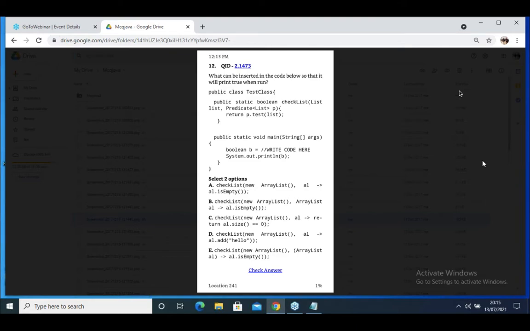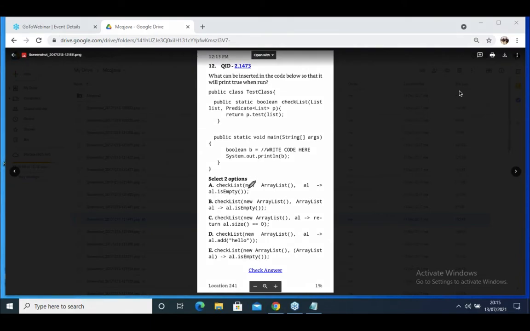Maybe you people don't know. Listen. Inside a predicate one test method is there. For that you have to pass the implementation. What should be right here? It takes one list, and another one is a predicate.